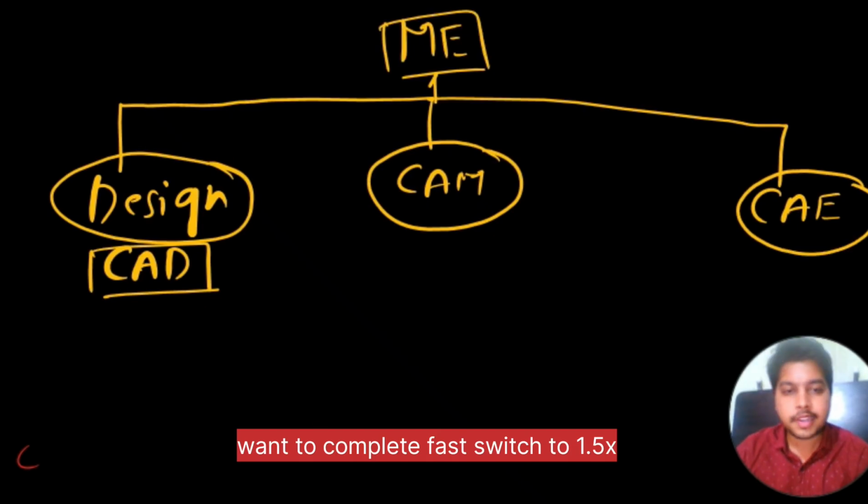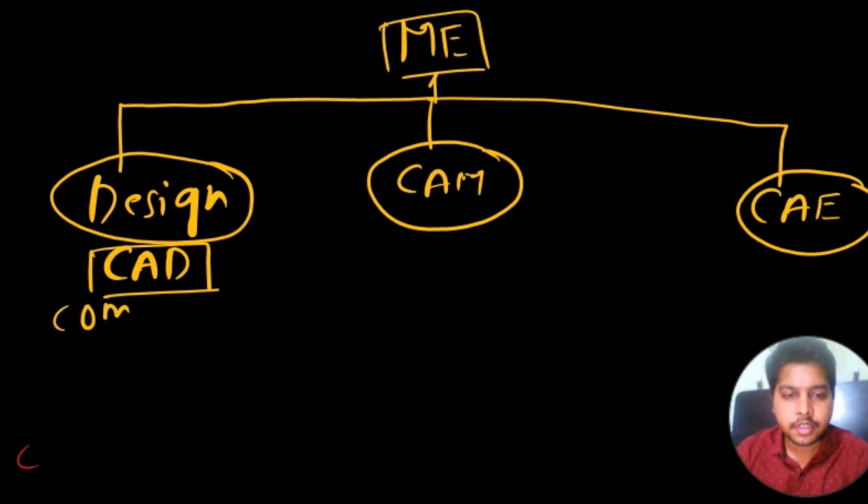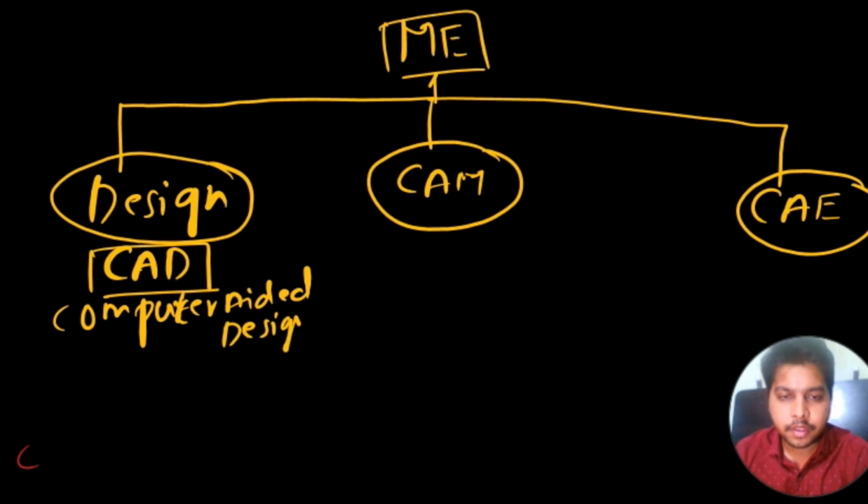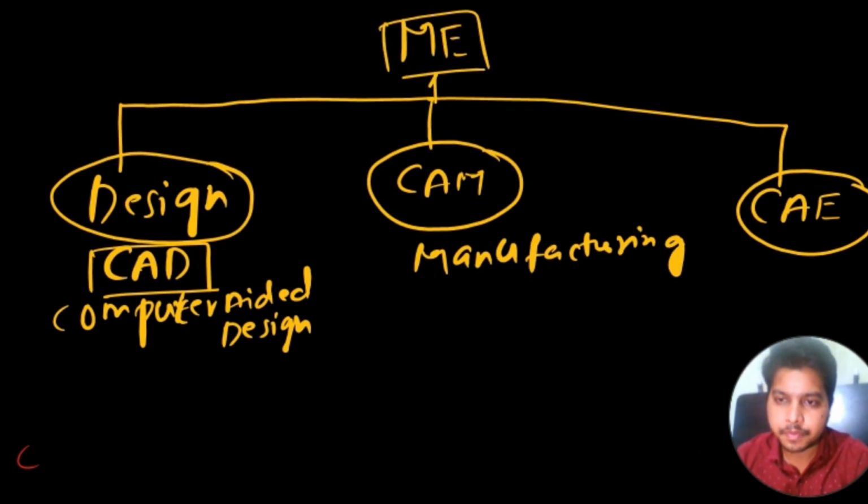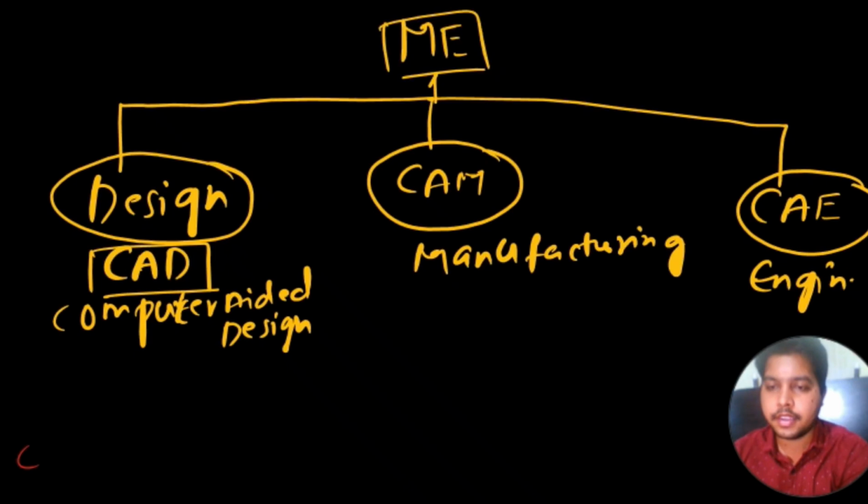Who knows what CAD is? CAD is computer aided design. In the same way, this is manufacturing, computer aided manufacturing, and this is computer aided engineering.